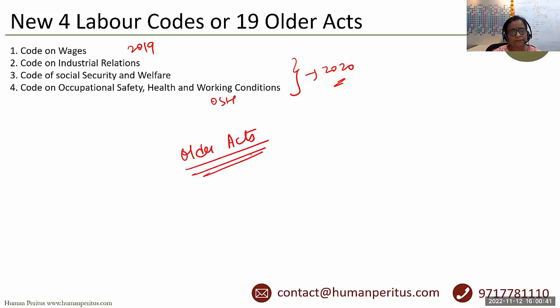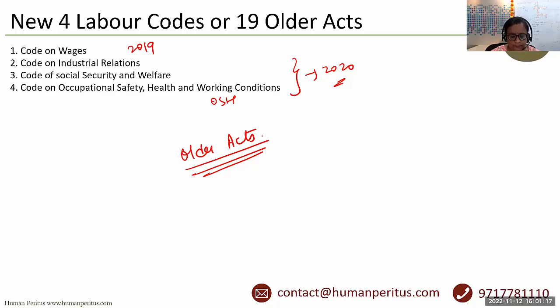Start with the older acts, because whatever is there in the labor codes is the compiled version of the labor acts only, right? So to have a deeper understanding of the provisions, we should start with the easy version that is provided in chunks in the form of the labor acts. The labor codes are a bigger version of the labor acts, because as many labor acts are getting subsumed in the labor codes.